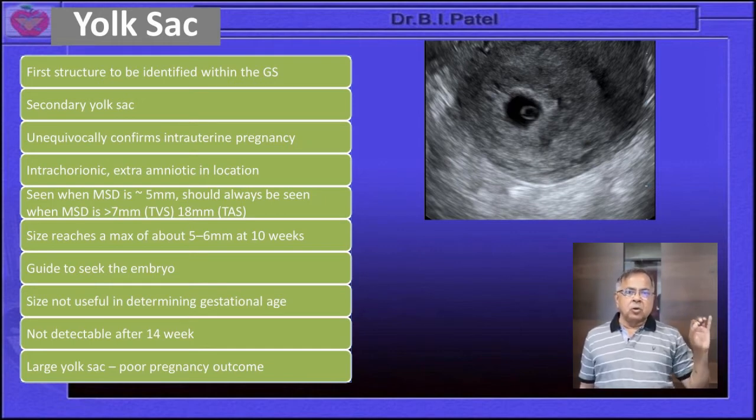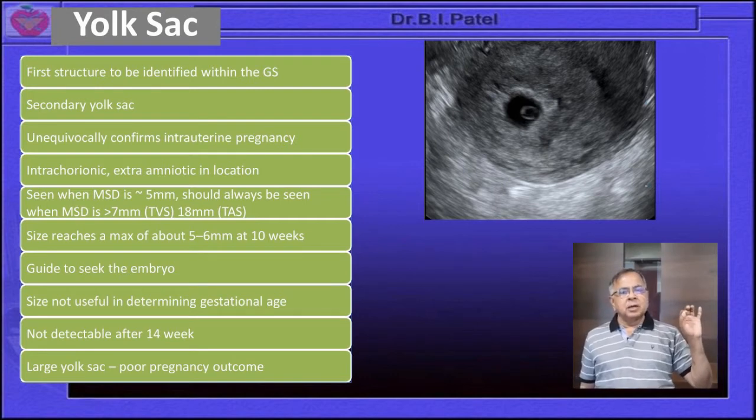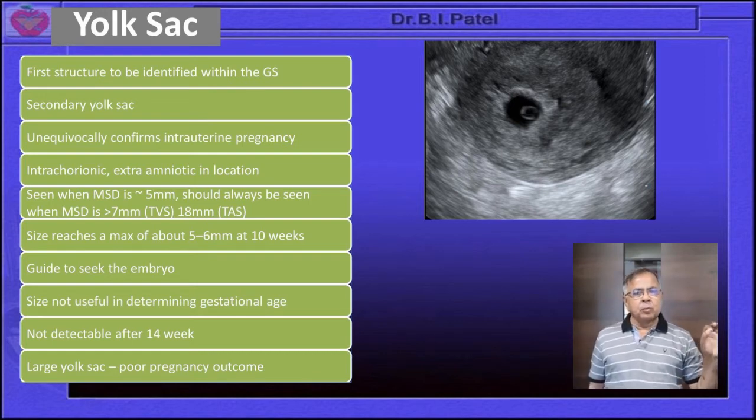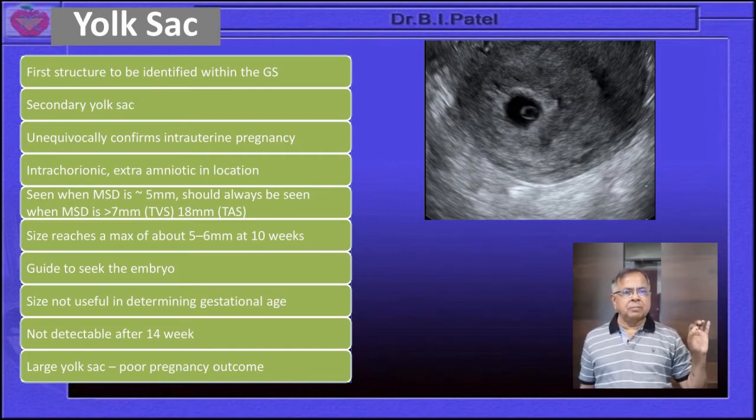But the normal yolk sac, first structure, will be around 2 to 3 millimeter, and per day the yolk sac will be growing at a rate of 0.1 millimeter and will reach 6 millimeter. When it goes beyond 6 millimeter, the possibility of a problematic pregnancy will be there. When there is any other unusual problem with the yolk sac, there will be a chance of a poor outcome in that pregnancy.